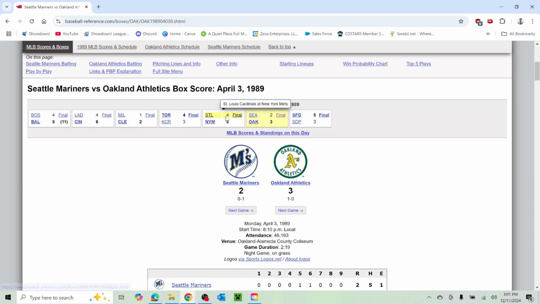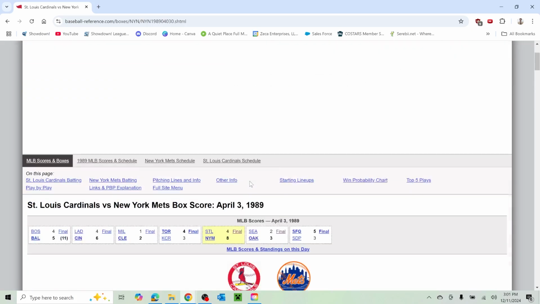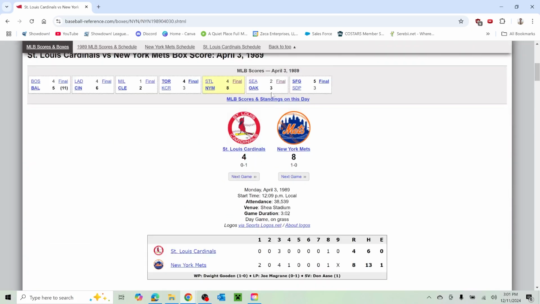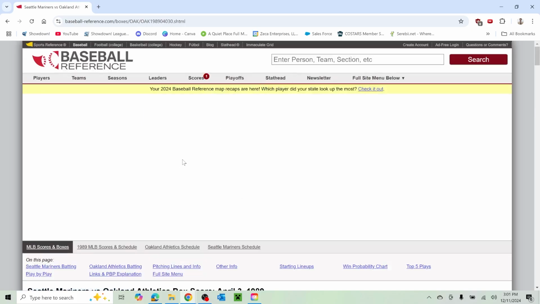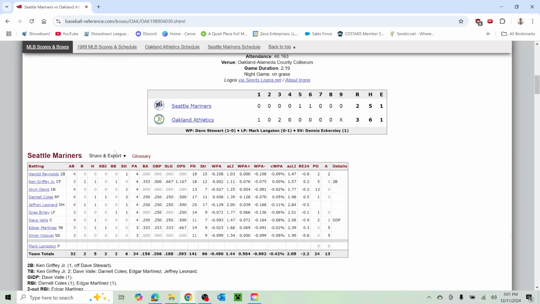I'm just going to go to this game really quickly. I want to see if both of these two teams had... Yeah, it was their first game. Interesting. Okay. Well, maybe we'll dive into that in just a minute. But let's look at these box scores.